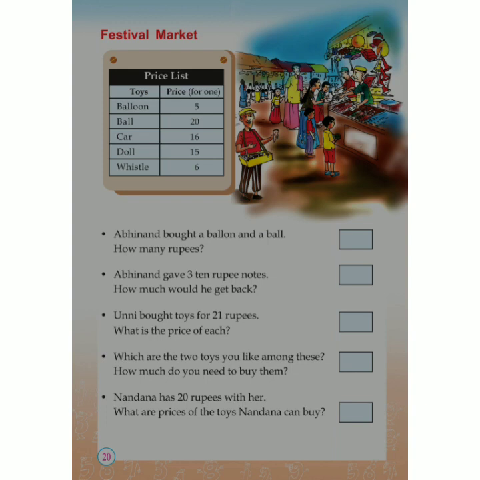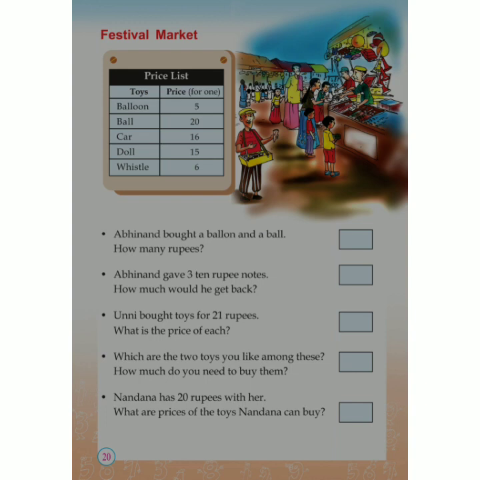Now you can see there, for each toy there is price. So for each one you can see in the table there is the price of the toys. Okay, so the price of balloon is 5, the price of ball is 20, the price of car is 16 and price of doll is 15 and price of whistle is 6.